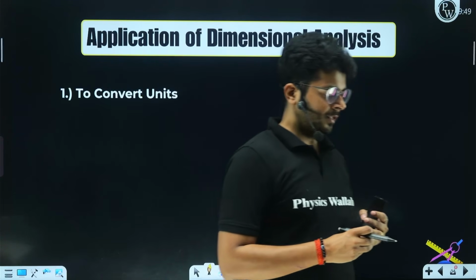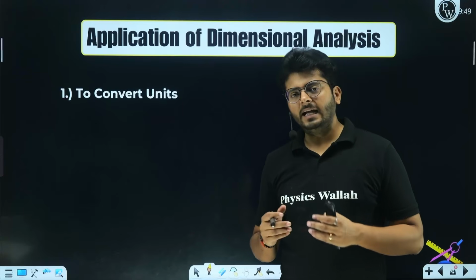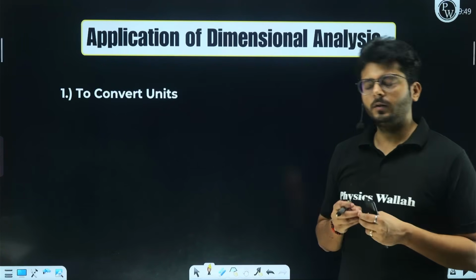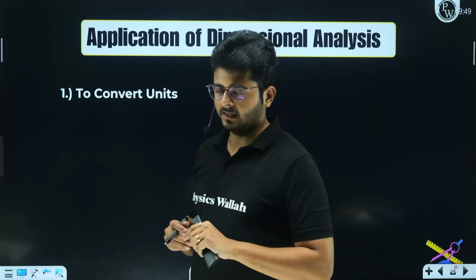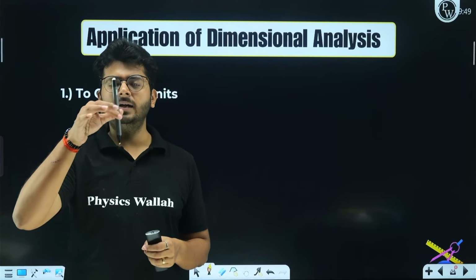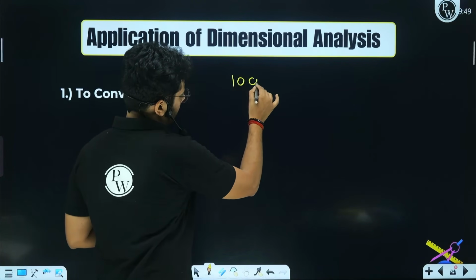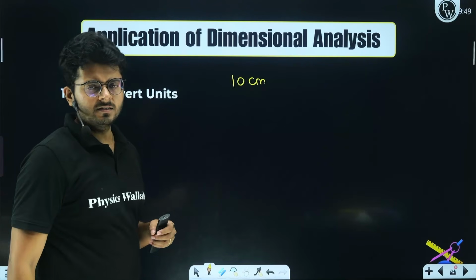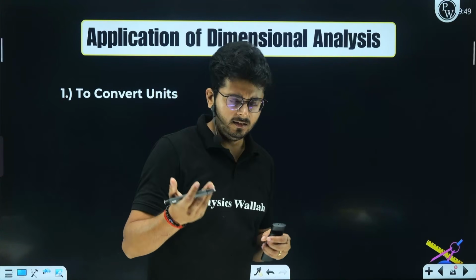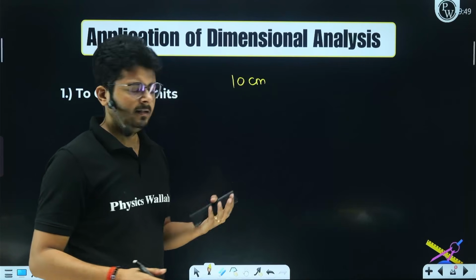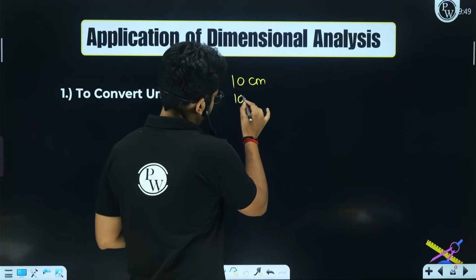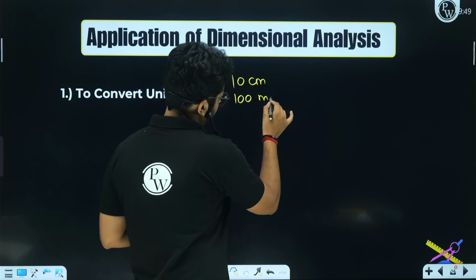Now understand, my dear aspirants, many times when we want to convert the units, we know the conversion factor. For example, if I know the length of this pen is 10 centimeter, and you have to convert to millimeters, you know the conversion factor is 10. You will multiply this value by 10 and say that the length of this pen is 100 millimeters.